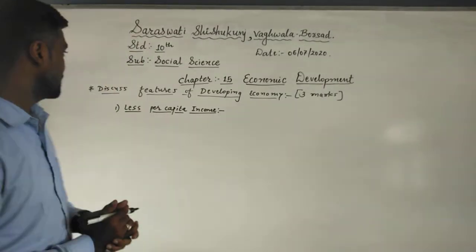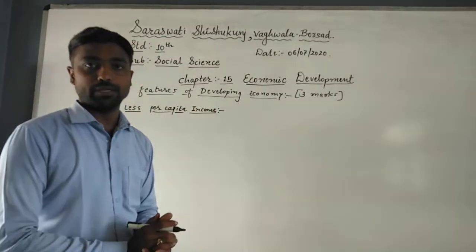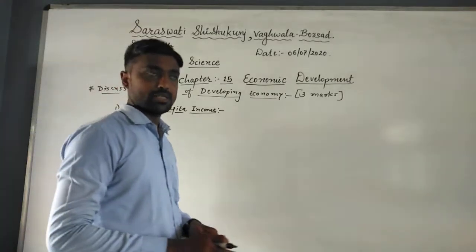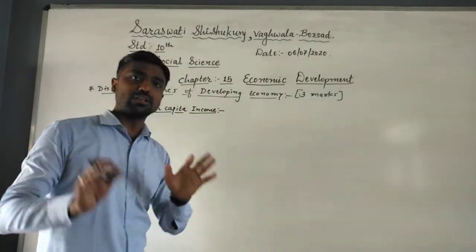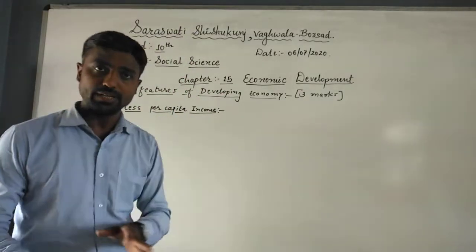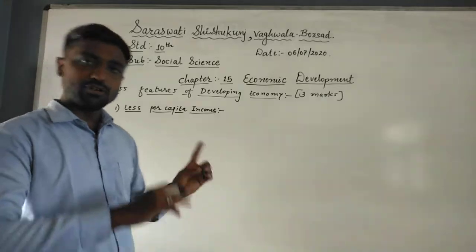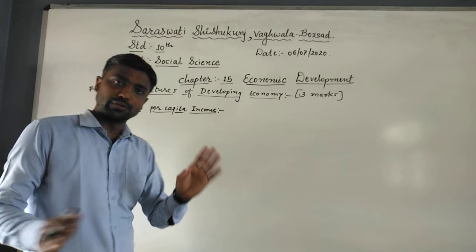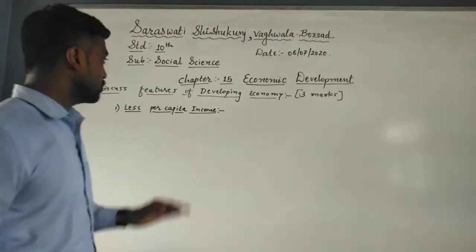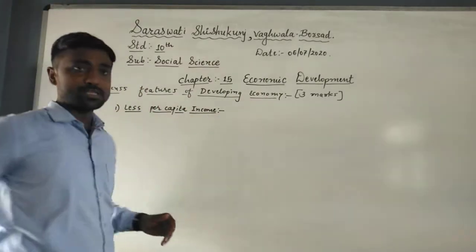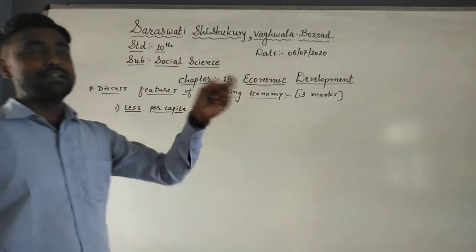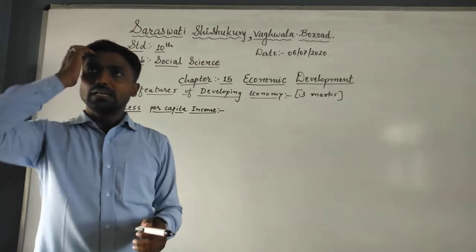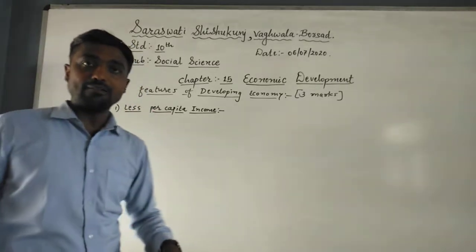Now students, our next question is to discuss features of a developing economy. It is of 3 marks, and generally it is asked in board examinations. There are 9 features in total. We'll discuss 9 or 8 today, but in the exam you need to write 5 or 6, not more than that. If it is asked in 3 marks, write 5 or 6 features; if it is asked in 2 marks, write 4 features. Features of a developing economy means symptoms, the things you can notice in developing countries.